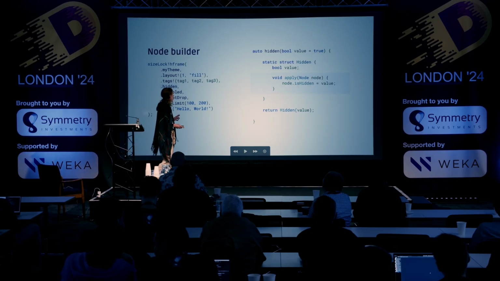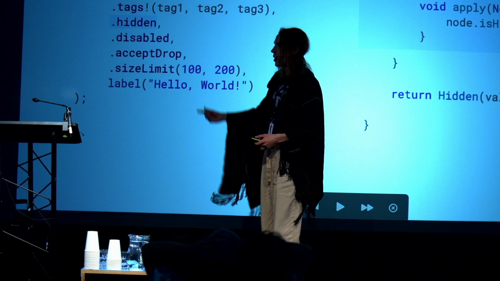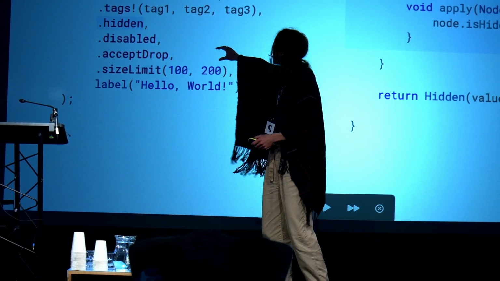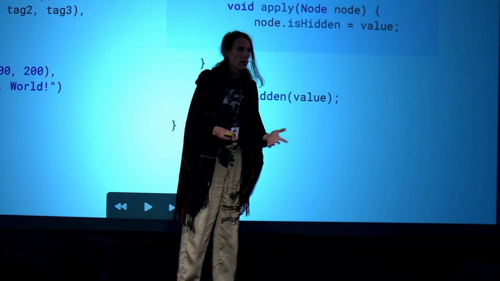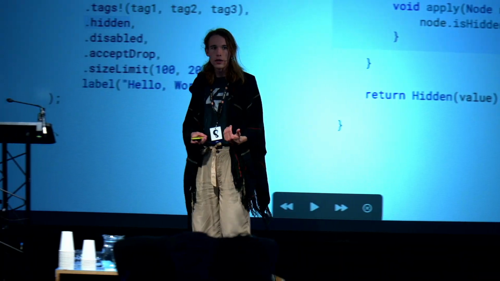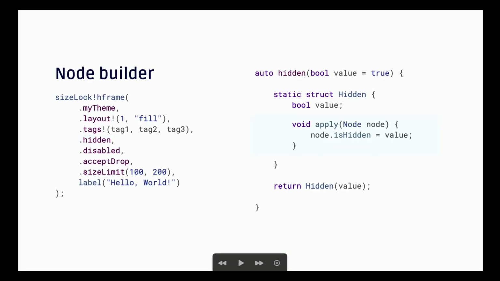We can create our own node properties by creating a struct with an apply function, an apply method. This method has to take a node. Properties don't have to apply to every node. Maybe I want them to only work on a frame or on a size-locked node. So I can replace the node parameter here with another type of node. And it will only apply to these types of nodes that I want it to work on. Inside, I define what exactly this property is going to do. So for example, the hidden property on the left is going to do exactly what it does on the right. This is actually the actual definition in Fluid source code.